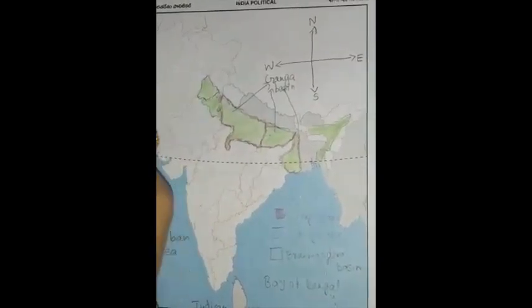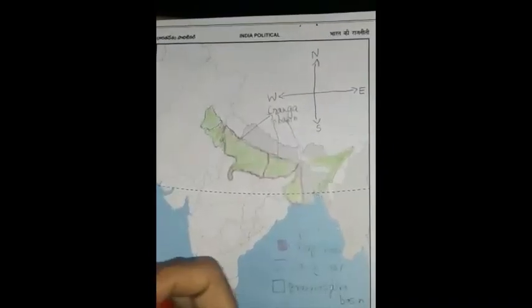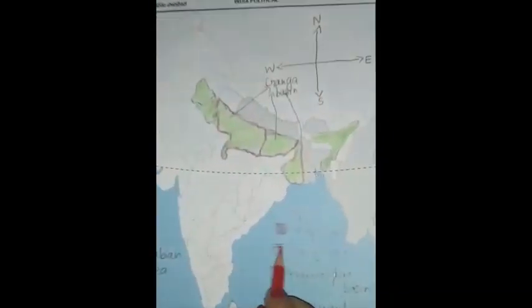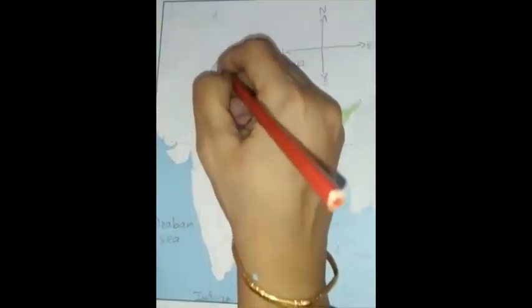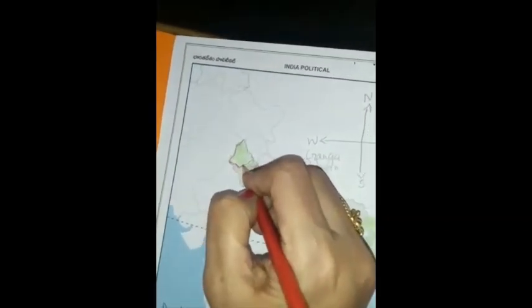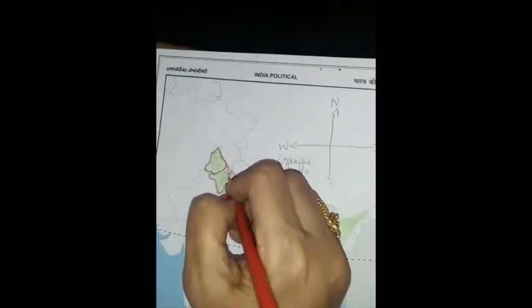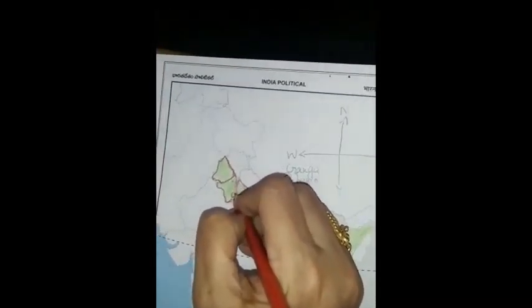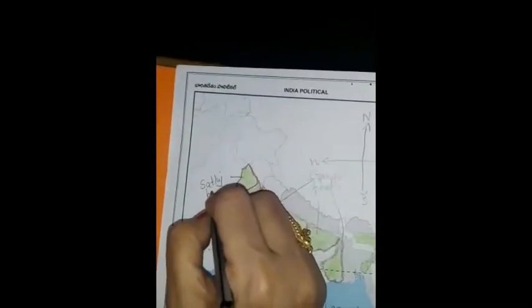Then we come to the Satluj basin. Which color will we take? We shall take red, right? In the legend you just do like this and the outline you started doing like this. Satluj basin. And finally what is remaining?